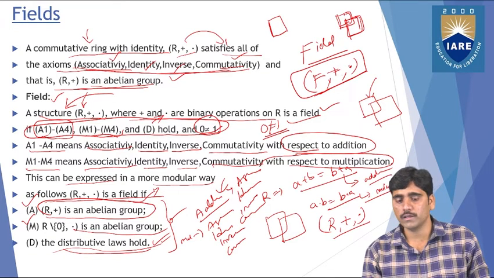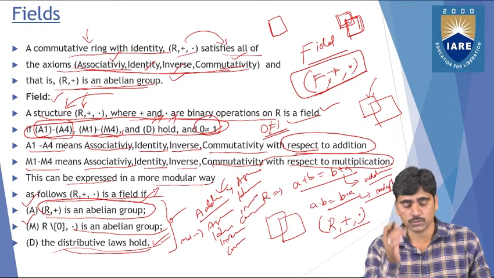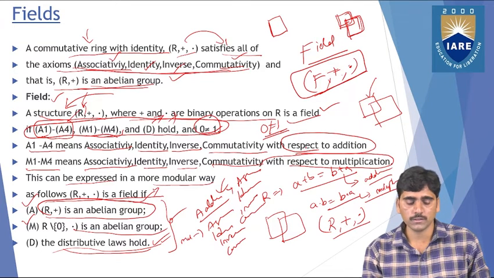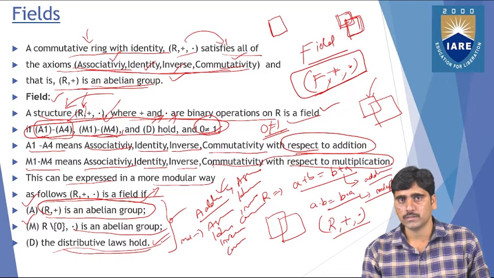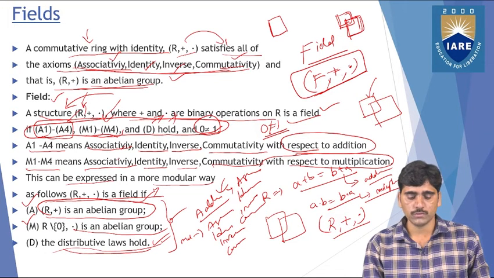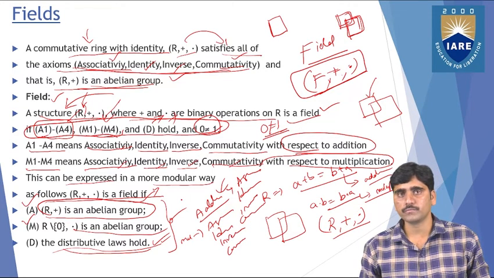For the ring, the distributive law need not hold, but for fields it should follow all the respective addition operations and all the respective multiplication operations with respect to associativity, identity, inverse, commutativity, and all. Similarly for multiplication, M1, associativity, identity, inverse, commutativity properties. Then it is said to be a field.